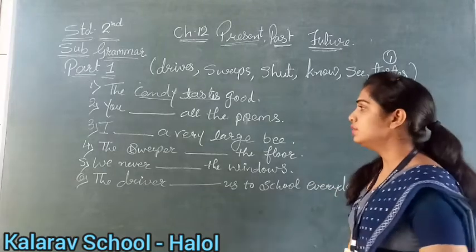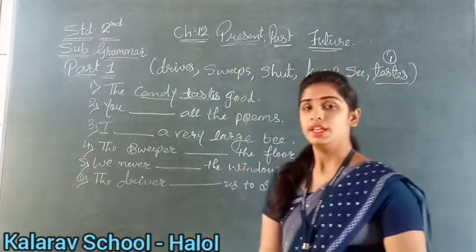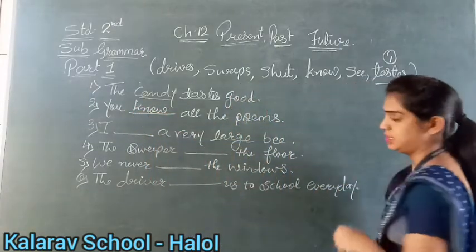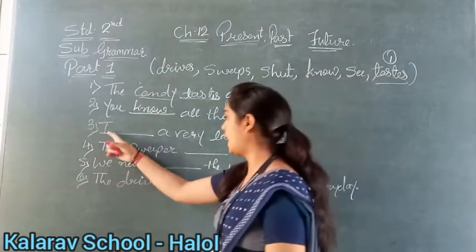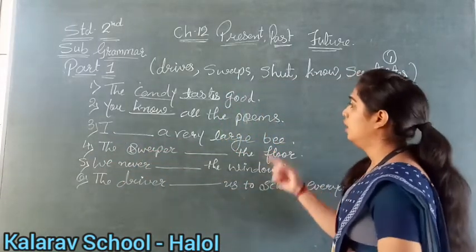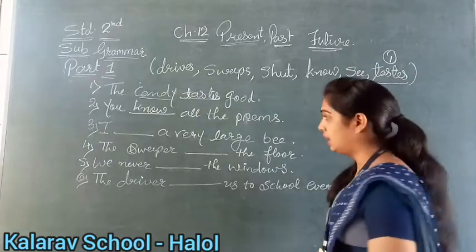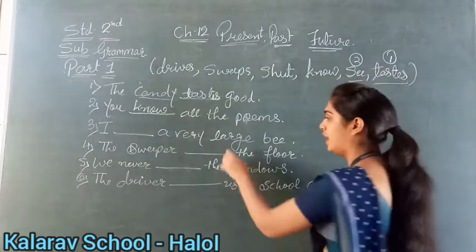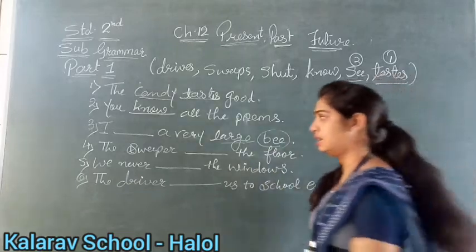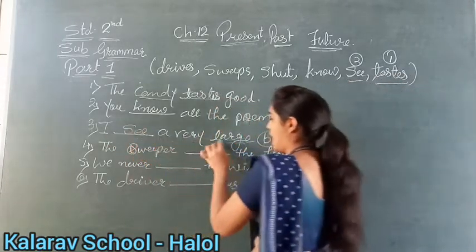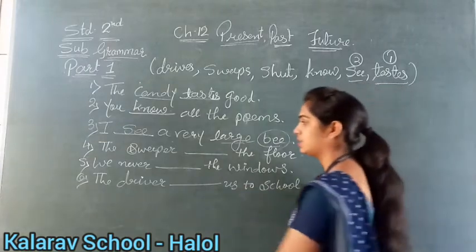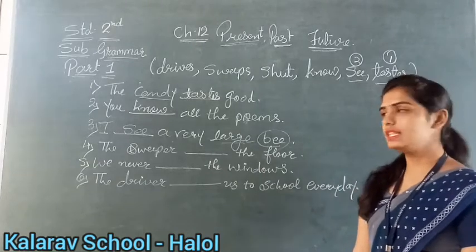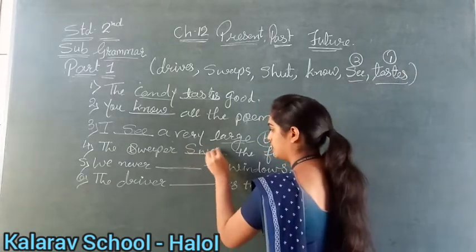Now next, you blank all the poems. Okay, so someone knows all the poems. You tell your friends, right, that you know all the poems. Yes or no? Yes. Now see third number. I blank a very large bee. Now what will our answer be? Third number. I see means you saw a big, very large bee, right? You have seen like this. I see a very large bee. Understood? Now next, the sweeper blank the floor. What does the sweeper do? Sweeper sweeps the floor, right? So our answer will be sweeps.